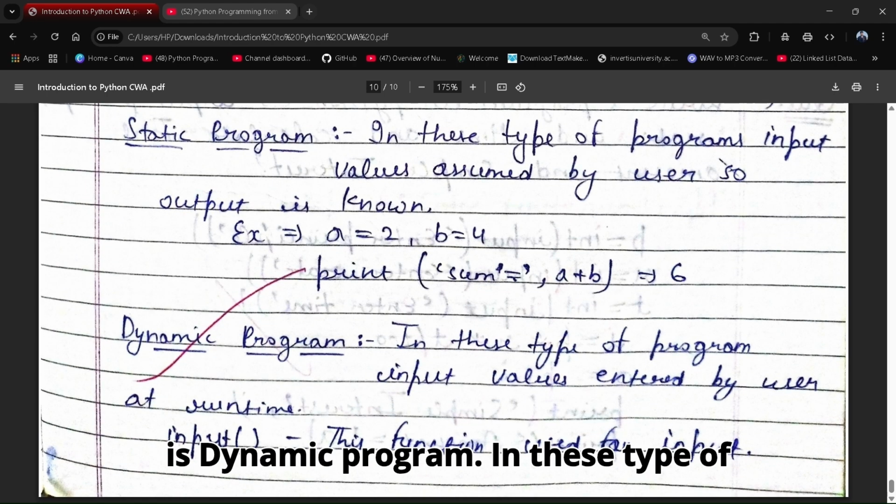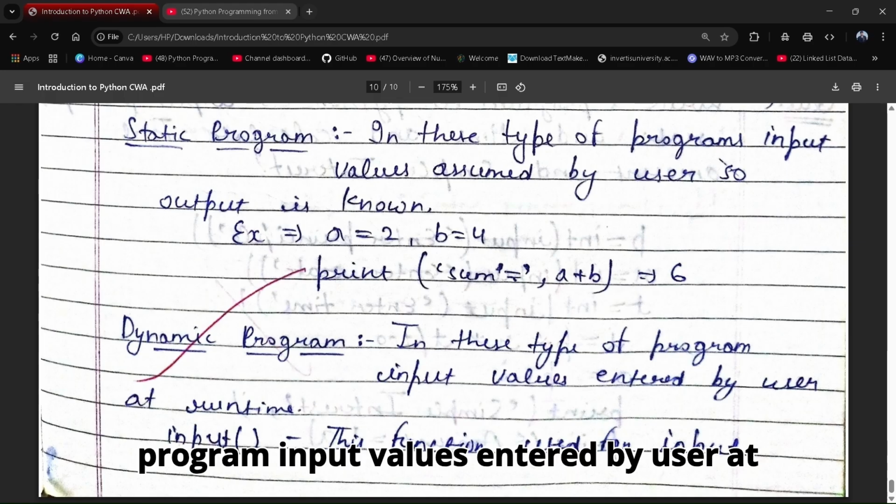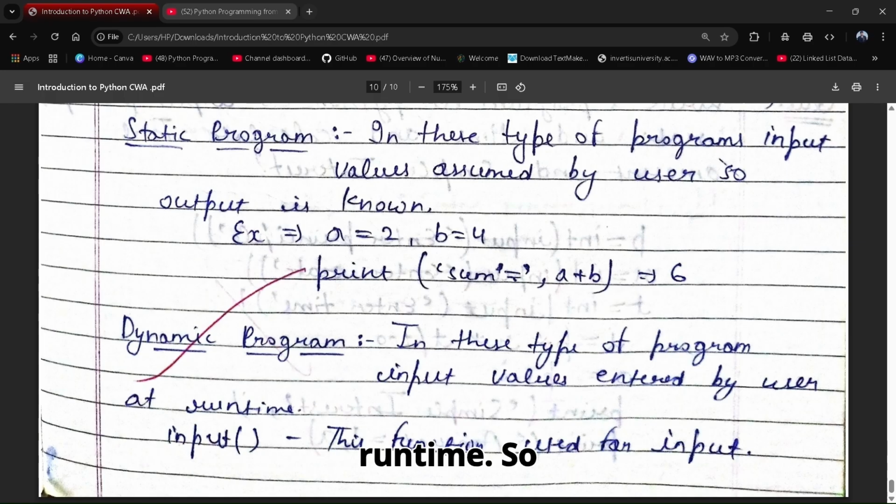Next is dynamic program. In this type of program, input values are entered by the user at runtime. The input function is used to do that. Means we take input from the user at runtime and act accordingly. If the user enters a equals 4 and b equals 2, then the program will give an output 6, but it depends on user input.